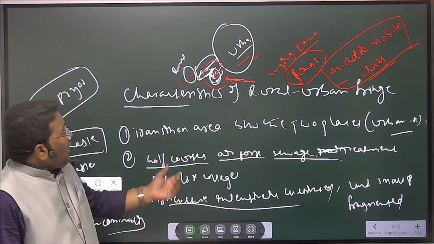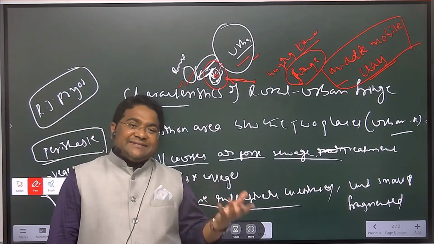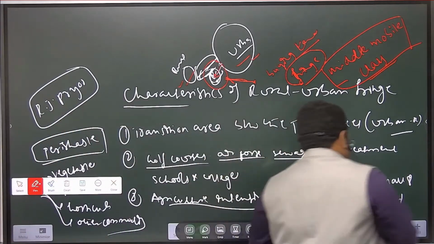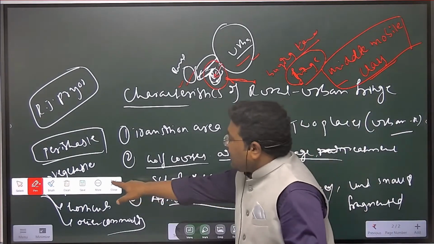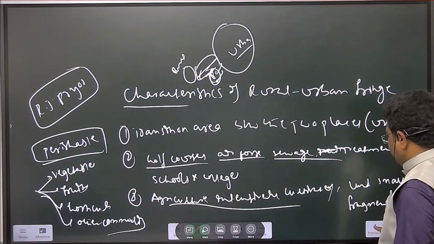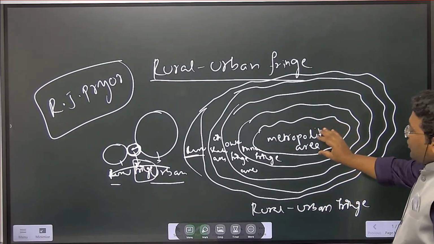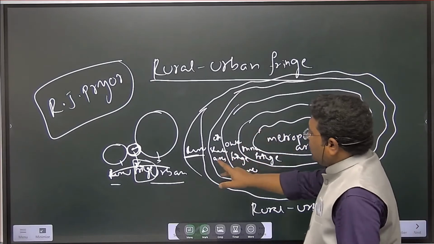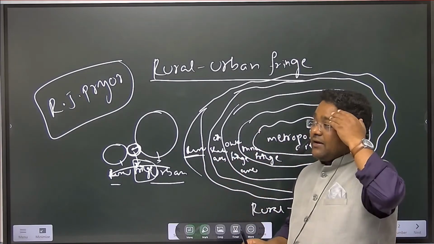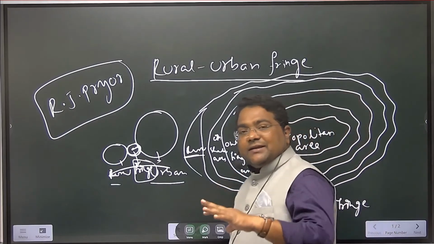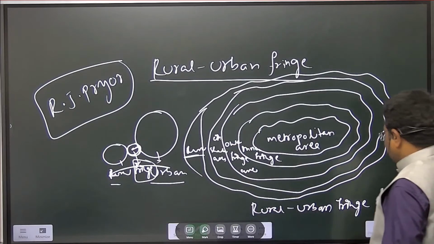Next, after rural urban fringe, I will be explaining primate city. You don't have any doubt in this, right? See, I had drawn the diagram for you as well, it will be very useful once. So this is all about the rural urban fringe: metropolitan, inner fringe, outer fringe, shadow and rural area. Some of the points are required. Then how it is applicable to the Indian context, we will discuss properly in class. I hope you are understanding this.